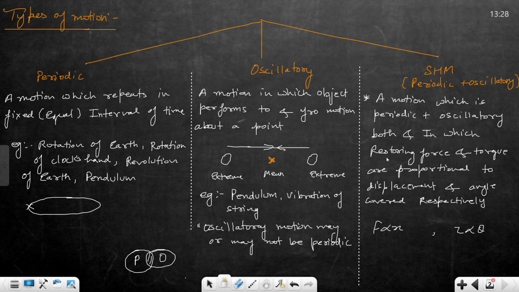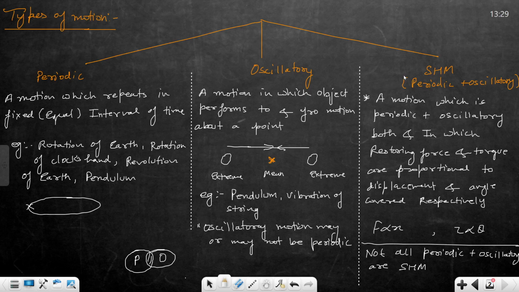You will understand the entire statement in the next slide. Clear? What is SHM? यहाँ पे लिख लो, not all periodic plus oscillatory are SHM. हर तरीके के ये SHM नहीं होते.